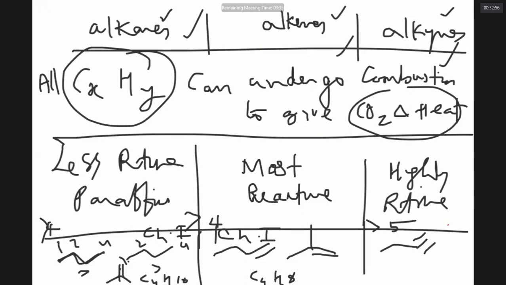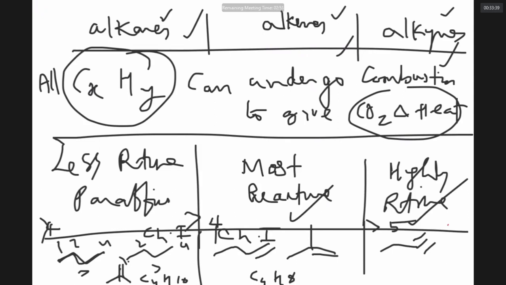Alkanes can show chain isomerism. Alkenes can show it too. Alkynes must have more than how many carbons to show chain isomerism? 5 or more. 5 or more carbons are needed to show chain isomerism in alkane. Alkenes can show position isomerism. Alkynes can show position isomerism. Preparation methods we have seen. How to prepare alkanes? Reduction of alkyl halides, Wurtz reaction, and so on.